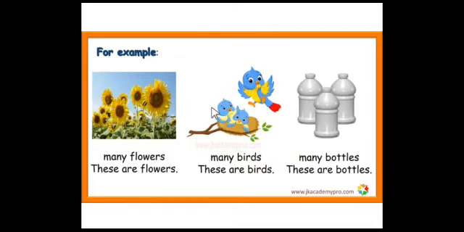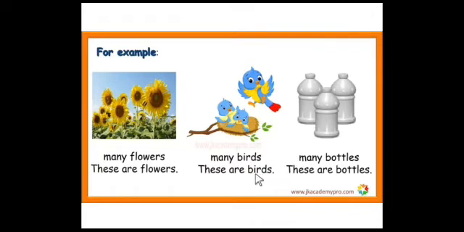So you can see here three birds. Correct? No, not one bird. Many birds. So how many are there? Three birds are there. So more than one bird is there here. We say these are birds. See here. Can you observe carefully? So here S is added after the noun bird.